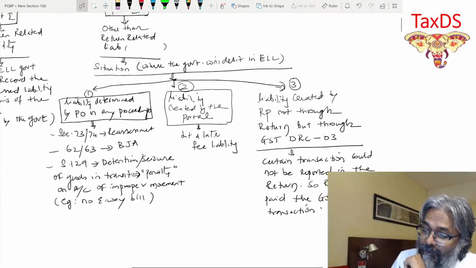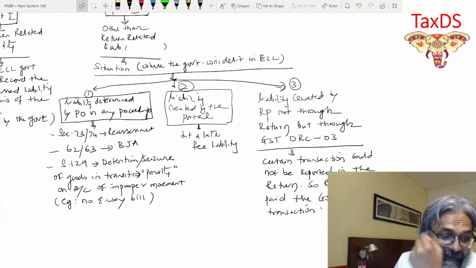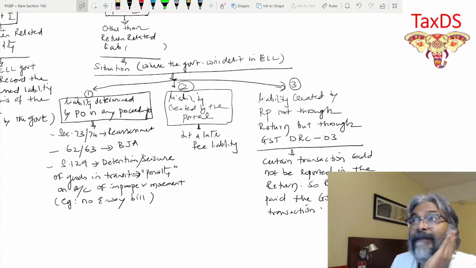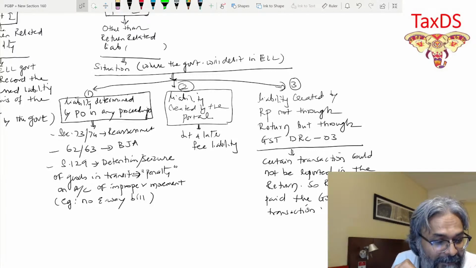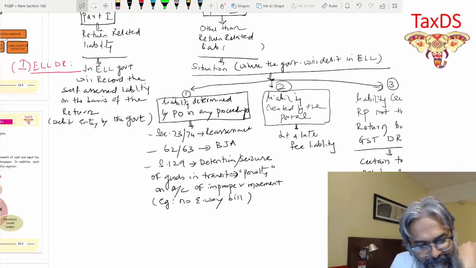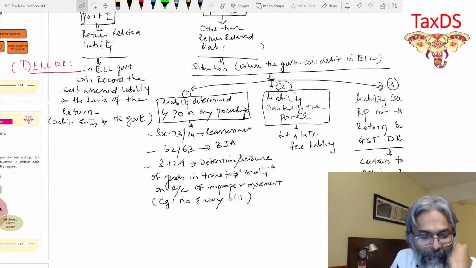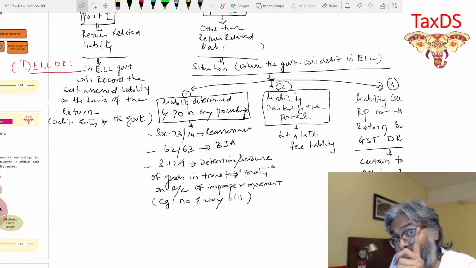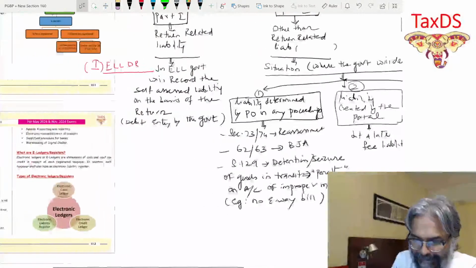So therefore, friends, this is what ELL debit would be. Now, as I told you, if there's a debit, then there's a credit. That's the rules of accounting, isn't it? When the government credits it, when you make the payment of the liability. So now I'll write the credit part. In the credit, students, there are certain things that you should know because based on that, some question has been asked in the examination, which I'll just show you. But first, write that quickly.